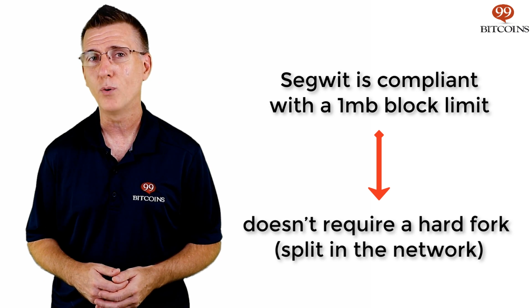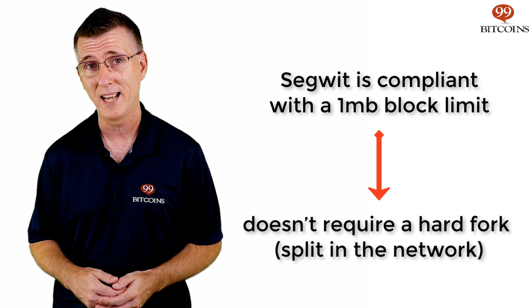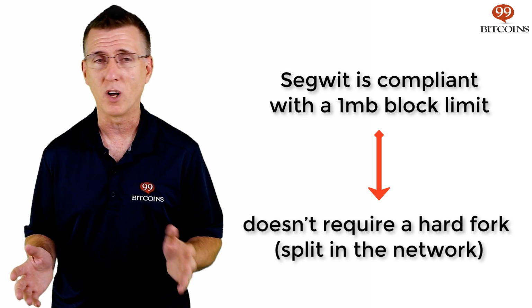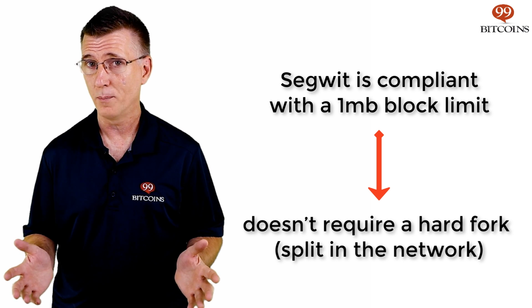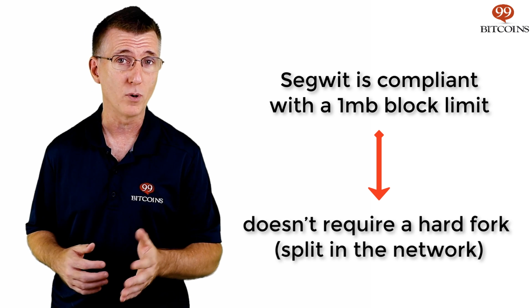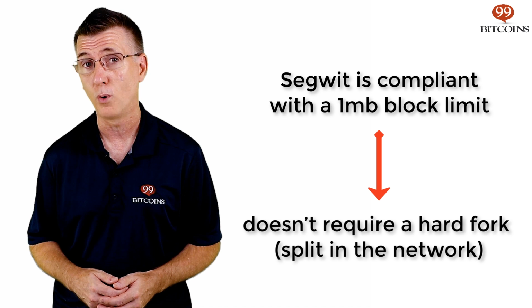Now, I know what you're probably thinking. If SegWit is in fact a block size increase, why not just increase the block size to 4 megabytes in the first place? Why all of this hassle and block size debate if the end result is in fact bigger blocks? The answer is really quite simple. Developers wanted to avoid a contentious hard fork in the Bitcoin network. You see, Bitcoin's protocol specifically states that blocks can't exceed 1 megabyte. So developers had to find a solution that will allow the network to accept both SegWit and non-SegWit blocks if a hard fork were to be avoided.